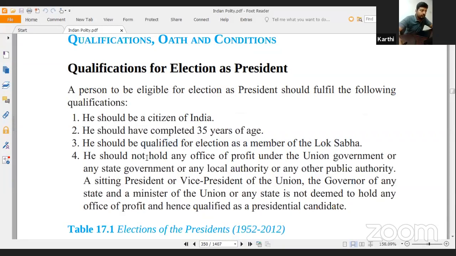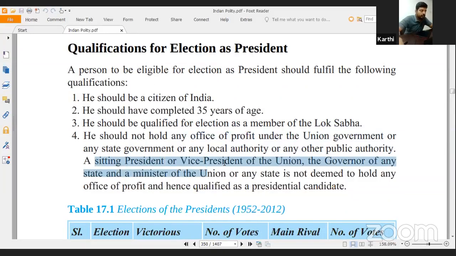He should not hold any office of profit under the union government or any state government or any local authority or any other public authority. Office of profit means he should not receive salary, either honorary or working salary, under the union government or state government or local authority or any other public authority.